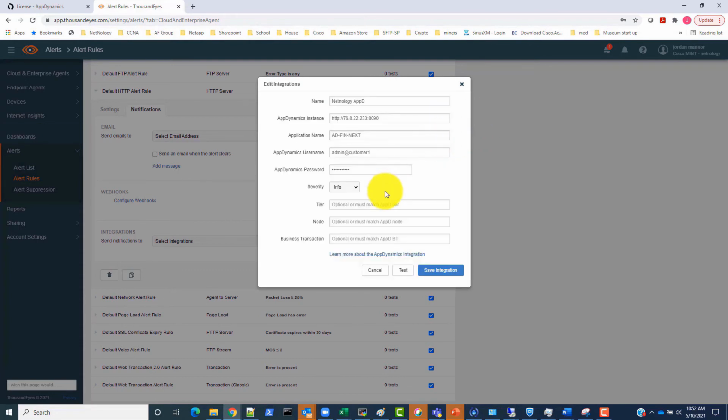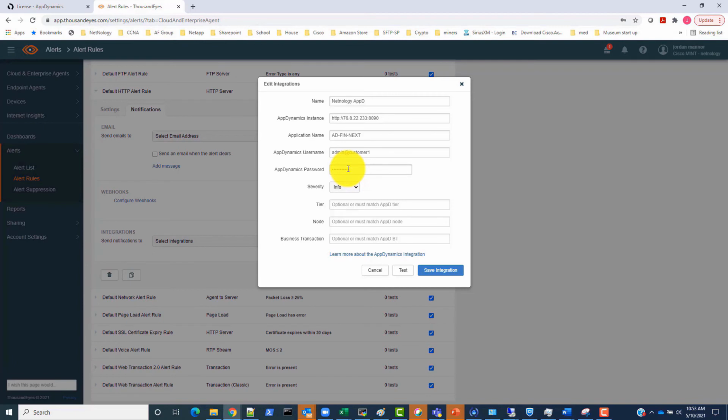From here, we can see some of the options that are needed from earlier in this demonstration, but we can start by filling out the options like Name, AppDynamics Instance, Application Name, AppDynamics Username, in this case, the admin account followed by the @ and account name, password for AppDynamics account, severity level, in this demonstration just info, and a few optional settings we can fill out like tier of the application and specific node like a gateway node in the application or business transaction.